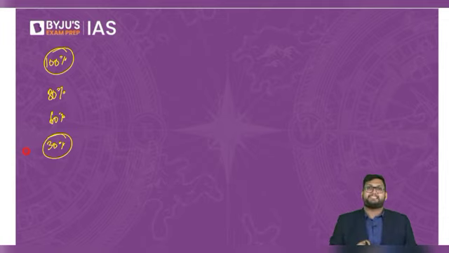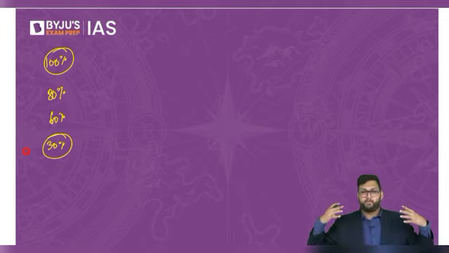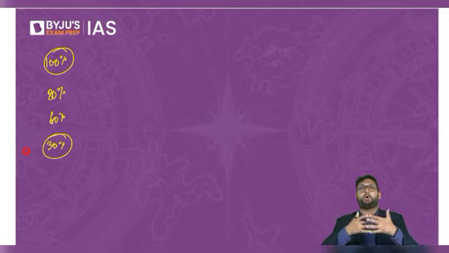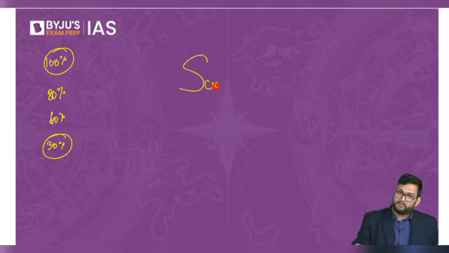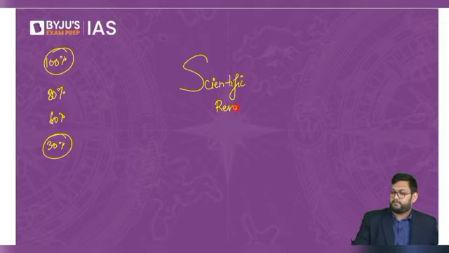Now what happens is that the cumulative result of these three events is what is called the scientific revolution.